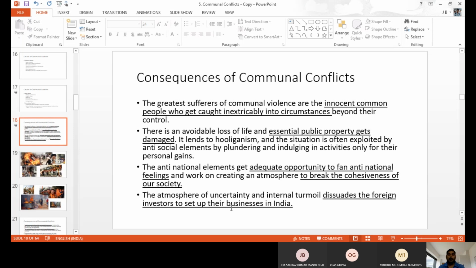Next one, opportunity for anti-national feelings. Anti-national feelings also develop. When it happens continuously, some people are not able to tolerate it, and some support the anti-national feelings. They also join, they also mingle, they also support, because of fear and discomfort; they don't understand what is right and what is wrong. They also join with others and act against the community, against the other groups. One time, two times, three times, three days is okay.